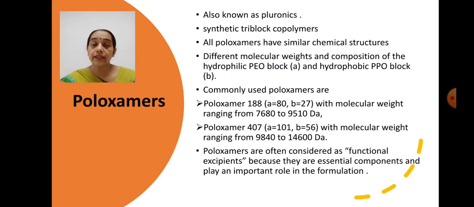As they inhibit the efflux process, they facilitate the accumulation of the drugs. So they are termed functional excipients, and they are essential components in the formulation and play an important role in the development of formulations because of their surface active properties.